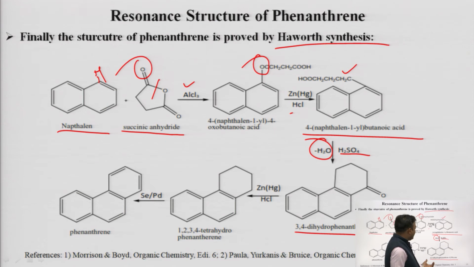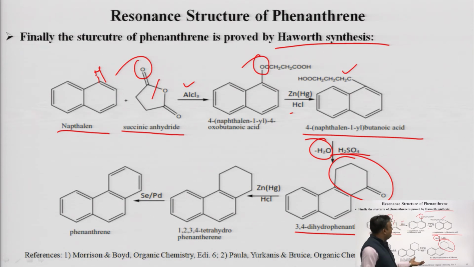This intermediate is named 3,4-dihydrophenanthren-1(2H)-one. Again we have 3 rings, out of which 2 are benzene rings, and one is a cyclohexane ring, which has a keto group. If we are going for the synthesis of phenanthrene, we have to convert this ring into another benzene ring. For that we go again for reduction.